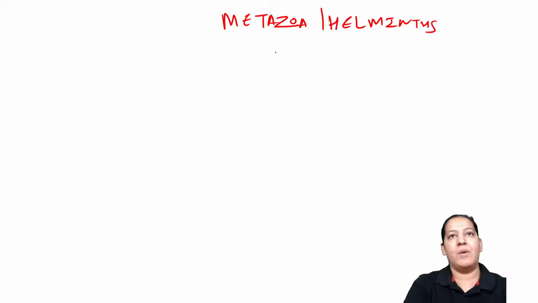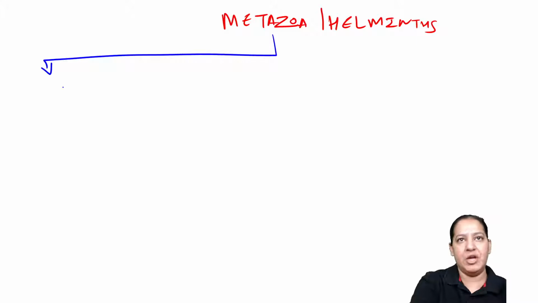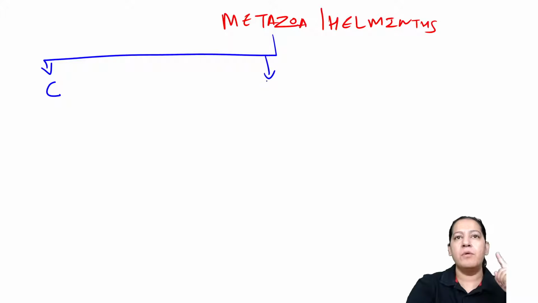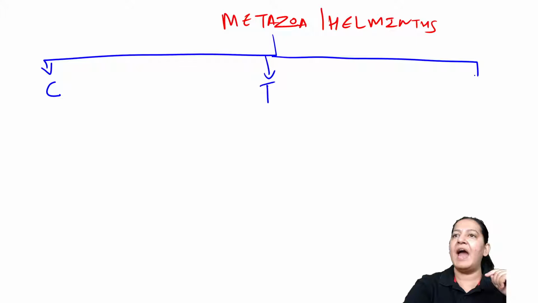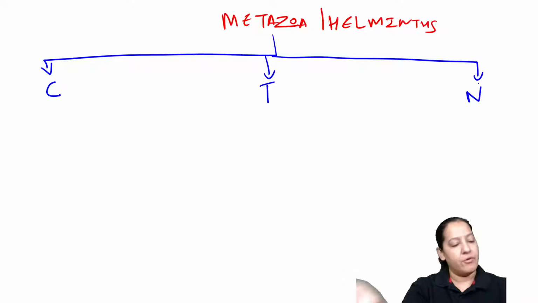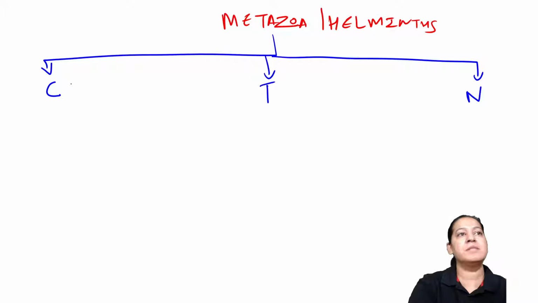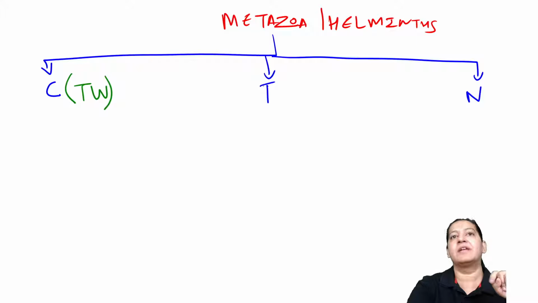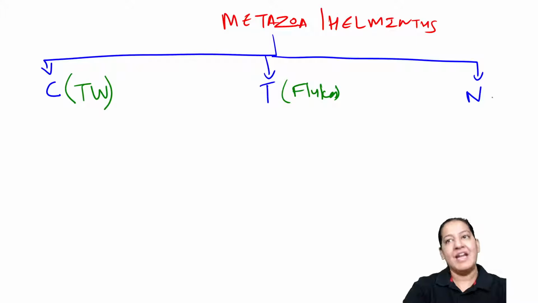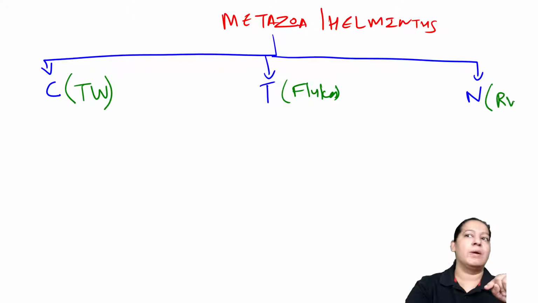We divide Metazoa into three broad categories. I will start with cestodes, then I will move on to trematodes, and in the end, I will tell you nematodes. Write down their other names. Cestodes are flat, that's why known as tapeworm. Trematodes are leaf shaped, that's why known as flukes. And nematodes are cylindrical, that's why known as roundworm.